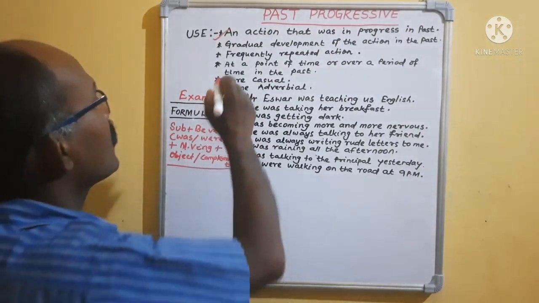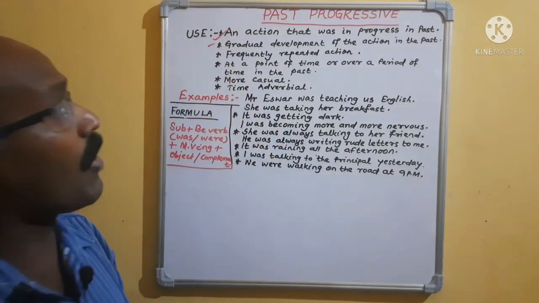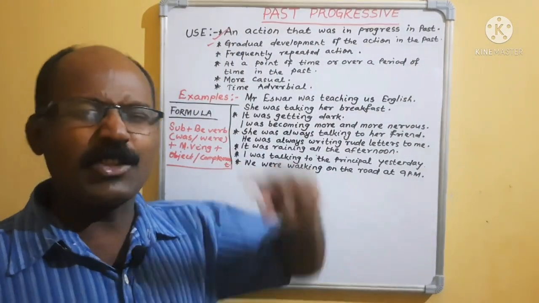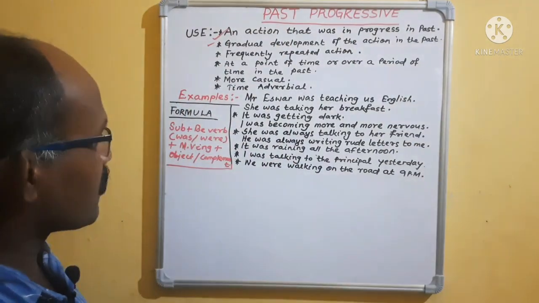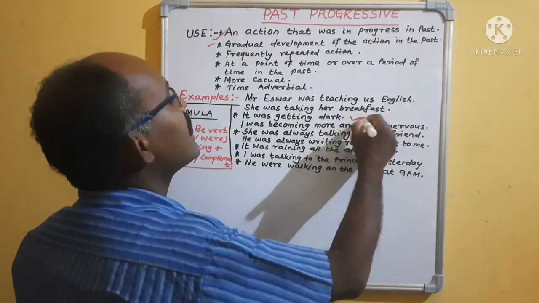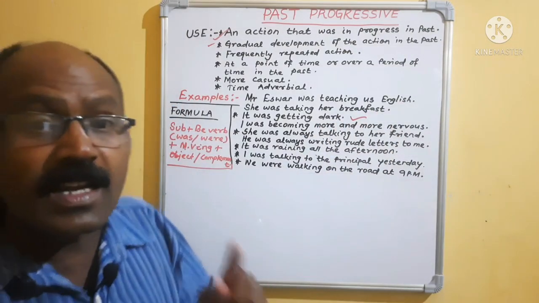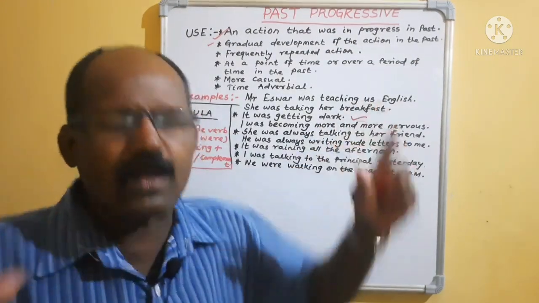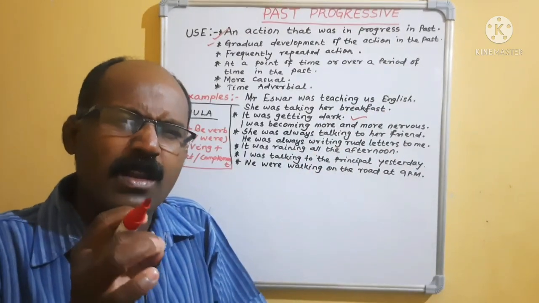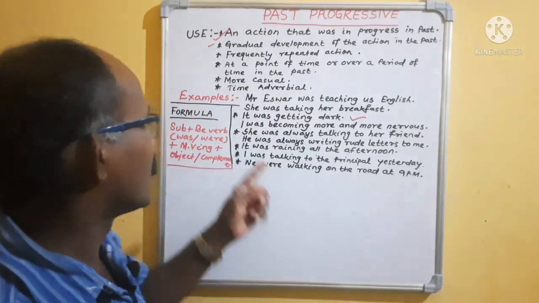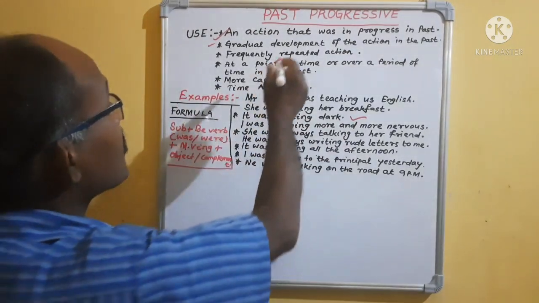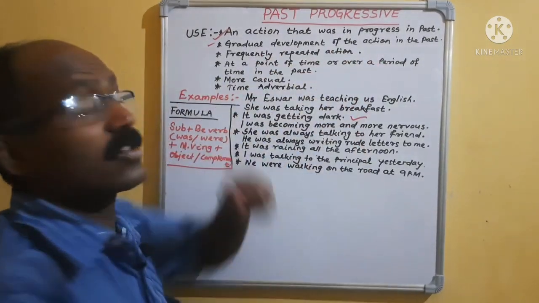Then come to gradual development of action in the past. In the past it was gradually developing. What is that? Suppose, for example, it was getting dark. That means dark will not come suddenly. It was getting dark gradually. 2 minutes, 3 minutes, 4 seconds, 5 seconds, like that it will come. So it was getting dark. That means gradual development of the action in the past.